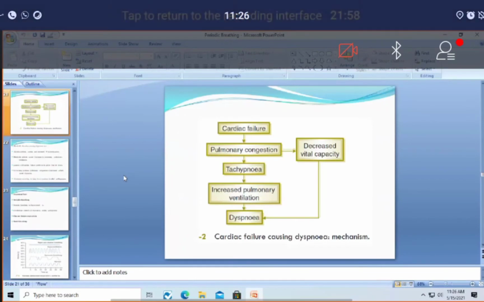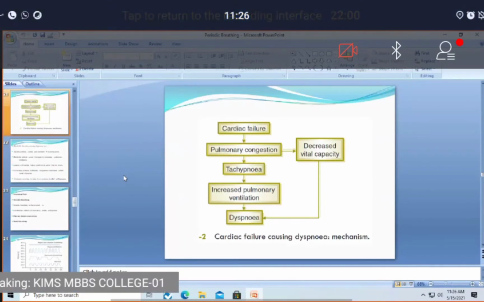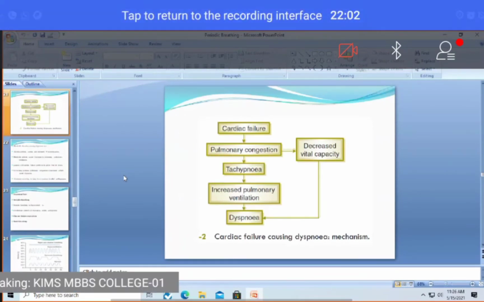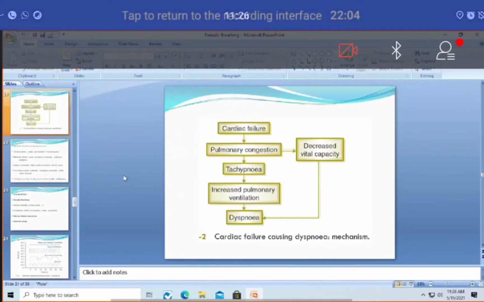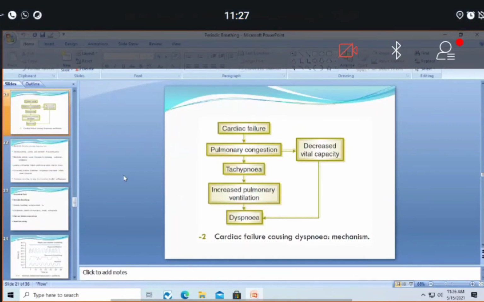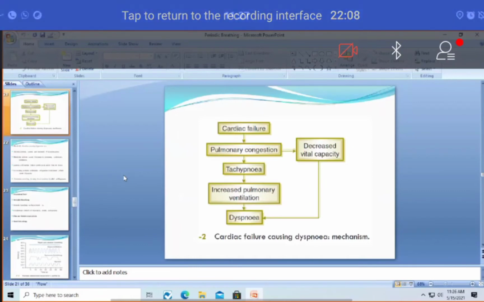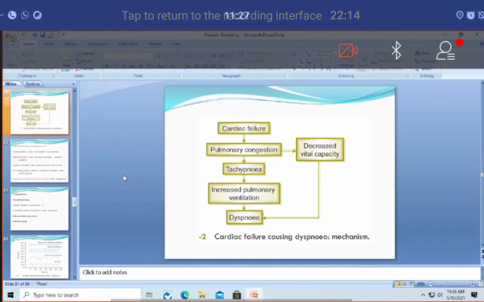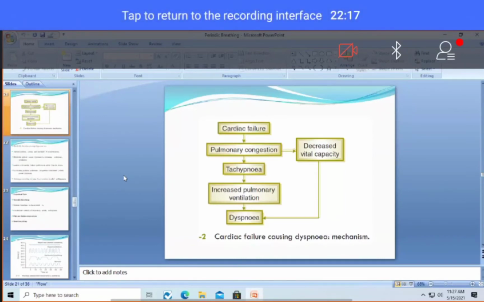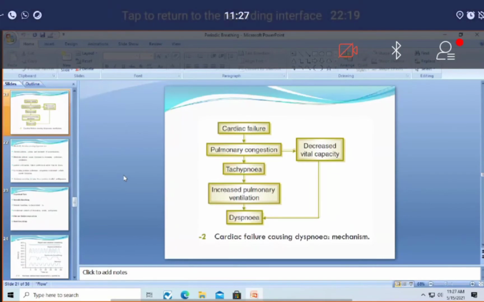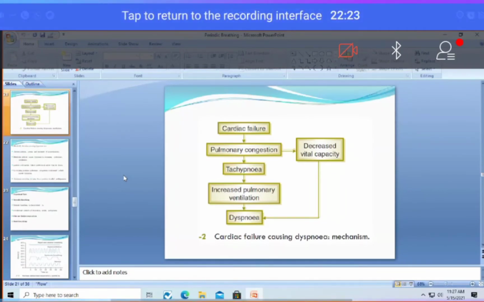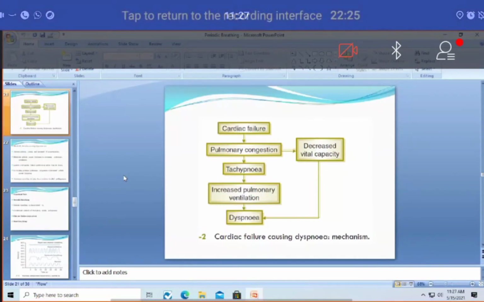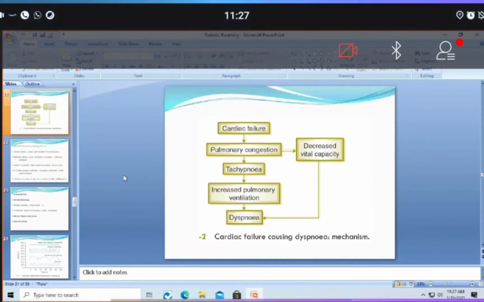Whenever there is failure of the heart to pump the blood, it will result in congestion of blood in the lungs itself. For example, if there is failure of the left heart, what will happen? The blood will be stagnated in the lungs only, because the left heart is concerned with drawing the blood from the lungs and pumping it to the systemic circulation. When the left side of the heart is damaged and not functioning properly, it results in stagnation of blood